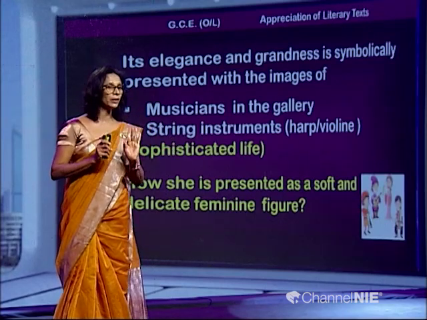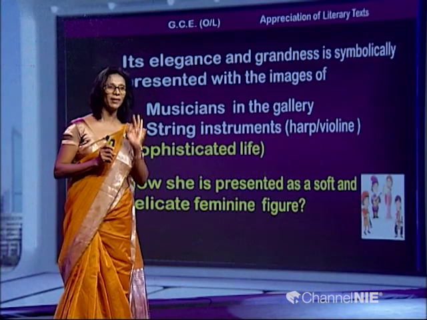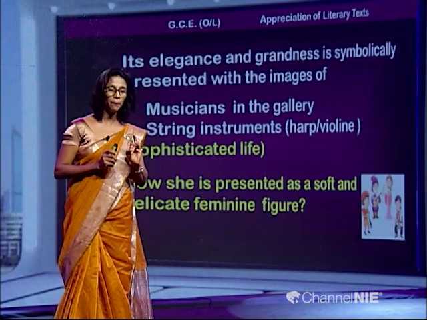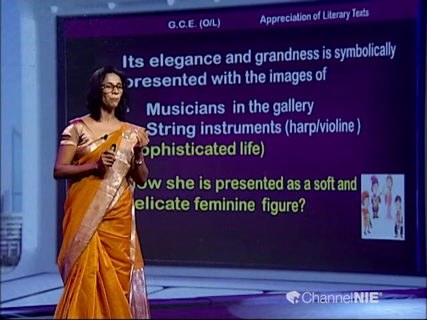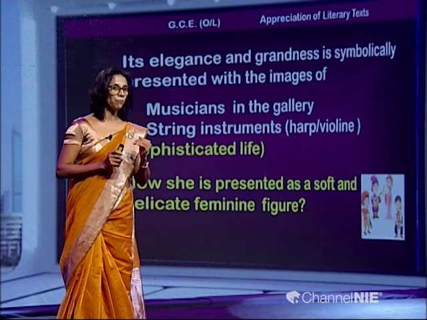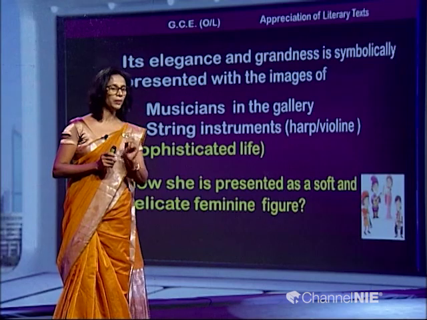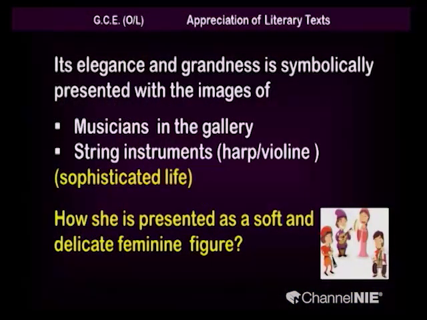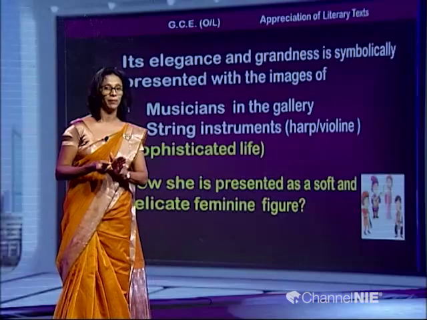So, I have included a person who plays the violin as well as another musician who plays the harp in that picture, right. So, there is a piper as well, and then there is a girl in the picture. It is just to represent only a few of them, and especially to show you one who plays the harp and the other one who is going to play the violin, right. Harp and violin are two instruments that represent, again, a kind of very sophisticated music, right, a sophisticated life.